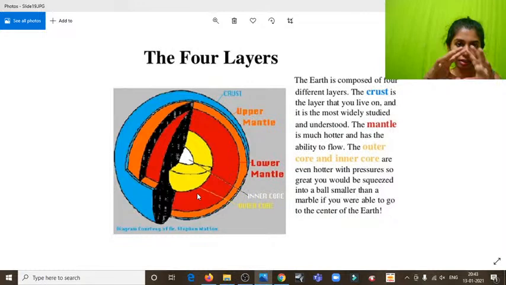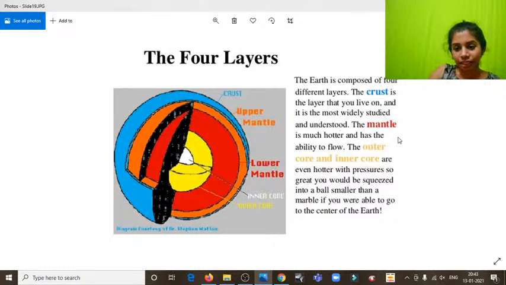That is the crust, the topmost part, where we are living. All the interactions of human activities are actually on the crust. And then there is the mantle, and under the mantle comes the core, the most inside part, the solid part. So Earth is composed of four different layers. The crust is the layer that you live on, where we have human interactions, building our houses and whatever else we have. All the physical activities are manifested here on the crust.